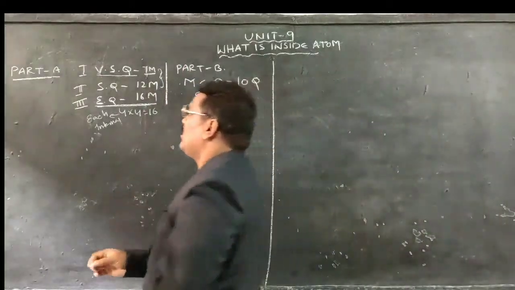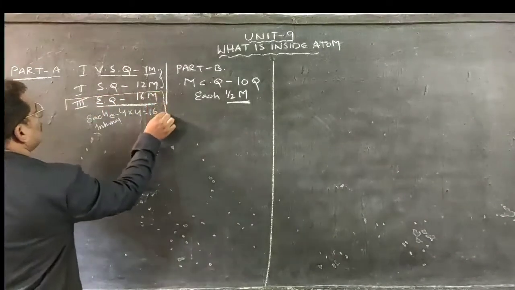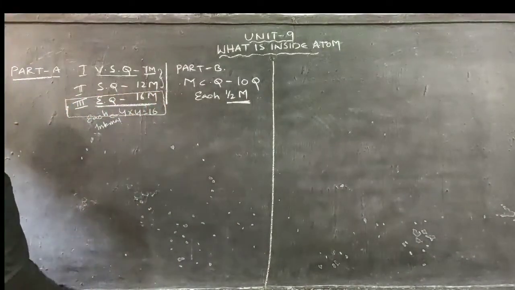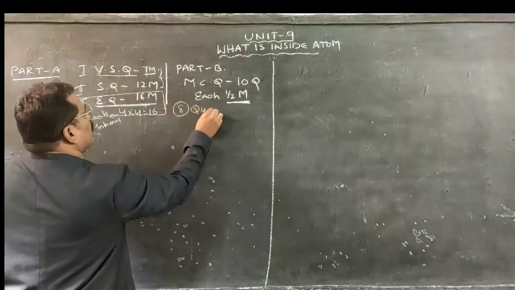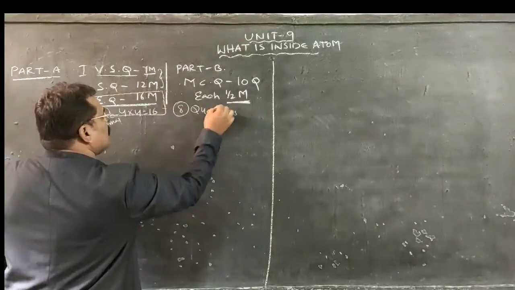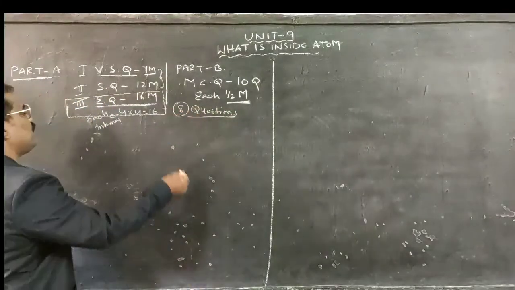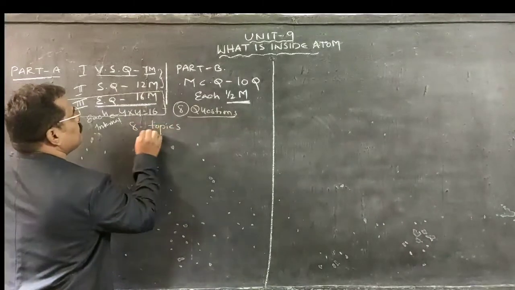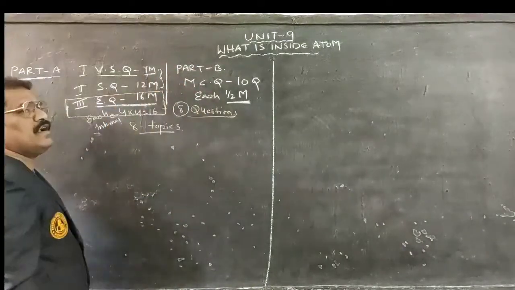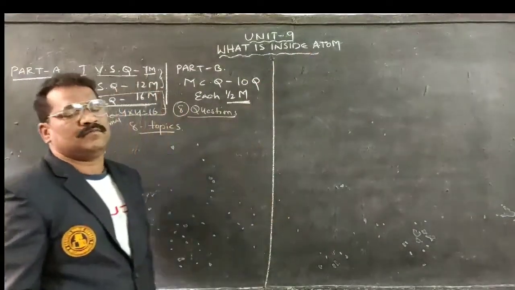Among all these things, we have to concentrate maximum on essay type questions. Why? Because 8 questions are going to be asked, and these 8 questions will be from 8 different topics of the chapter, What is Inside an Atom.